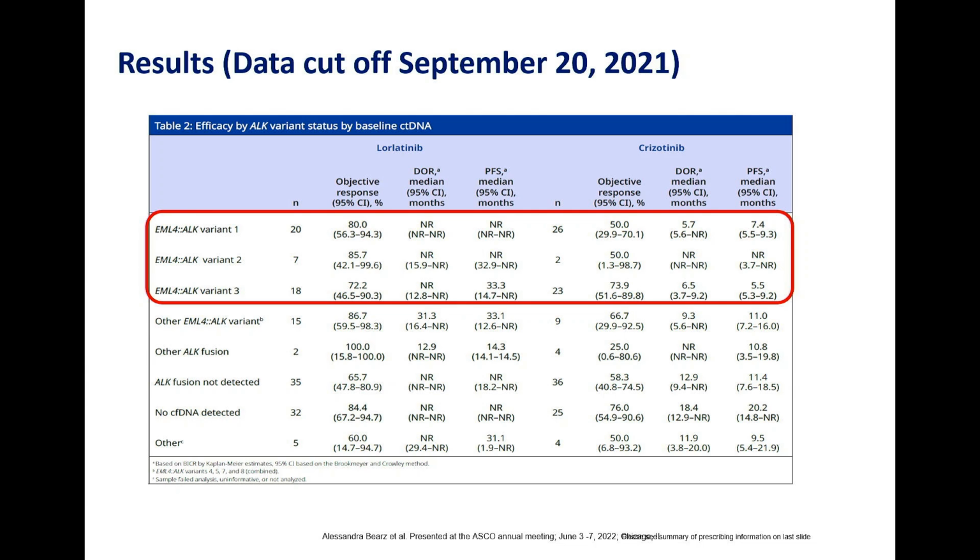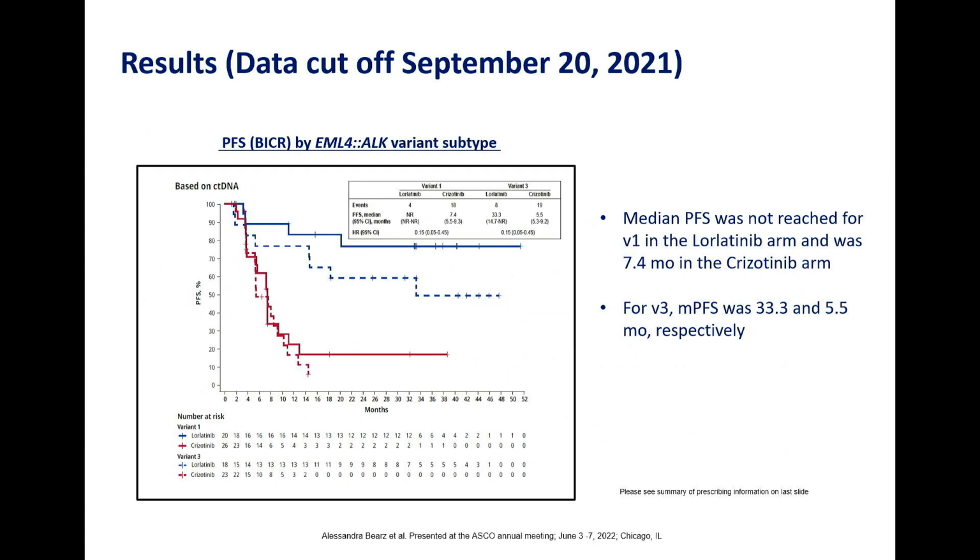As we all know, for variant 3 the median PFS was roughly 33 months with lorlatinib, compared to 5 months with crizotinib. In the remaining variants, more or less, crizotinib is doing the same as lorlatinib. Whereas with respect to variant 3, the magnitude of benefit we are getting with the third generation ALK inhibitor is a bit more compared to the other ALK inhibitors. Next. Same as what I told previously, 33 months and 5 months.